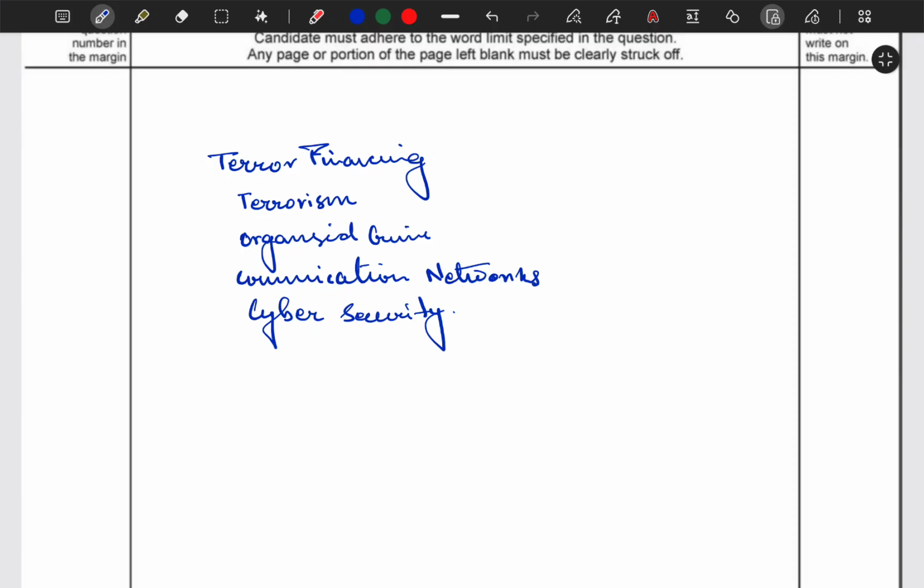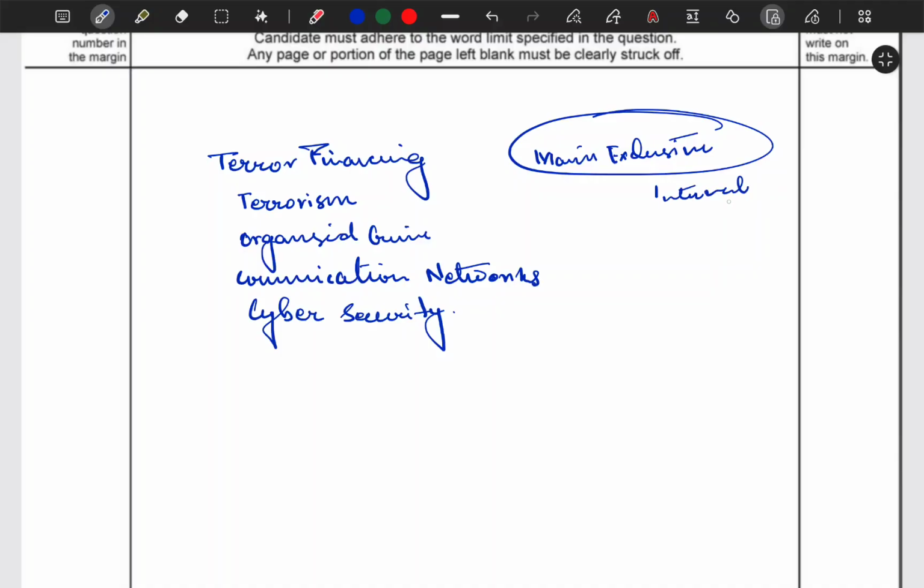Okay, let's cover the topics comprehensively, and my plan right now is to cover the mains exclusive subjects first. Okay, mains exclusive subjects in the sense that internal security that we don't study in prelims. Okay, internal security, and then there is society, there is disaster management.